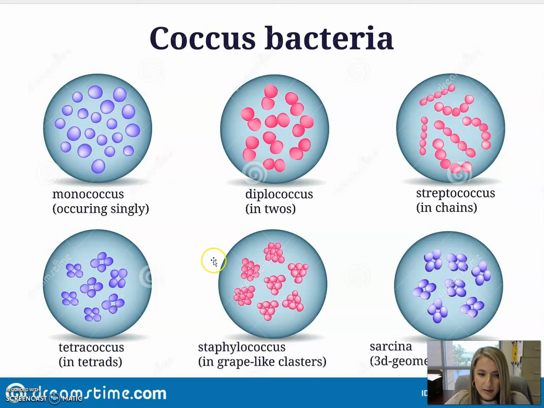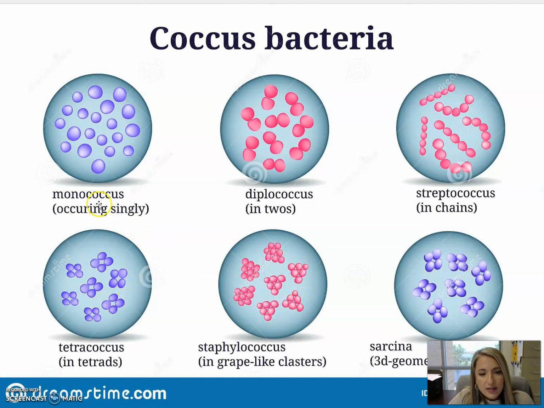And how a bacteria gets its arrangement is based on how they stay connected to one another after a division cycle. So when bacterial cells divide, they always double themselves. So 1 will always become 2, and then those 2 will divide and become 4, etc. Sometimes they completely separate after they go through a division cycle, but sometimes they stay stuck together in the form of different arrangements.